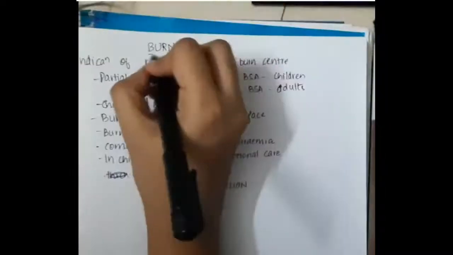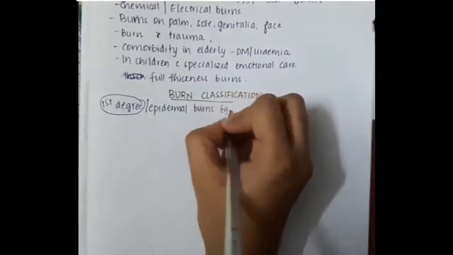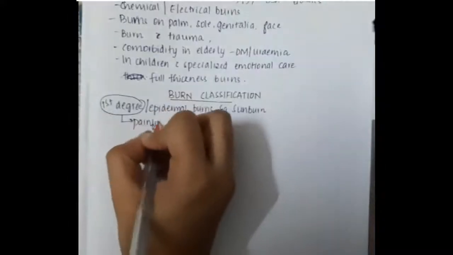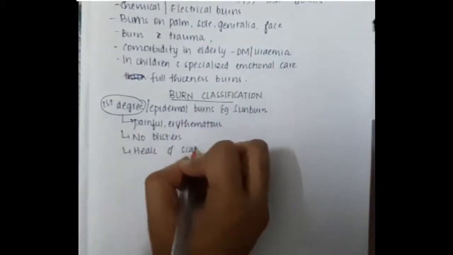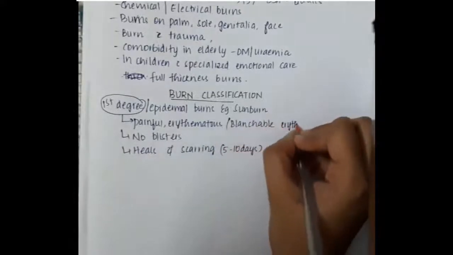Burns are classified into 4 degrees. First degree or epidermal burns, for example skin burn. These include painful erythematous lesions without blisters and heal without scarring in 5 to 10 days.